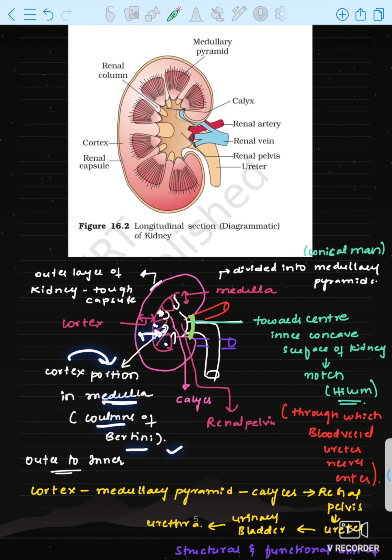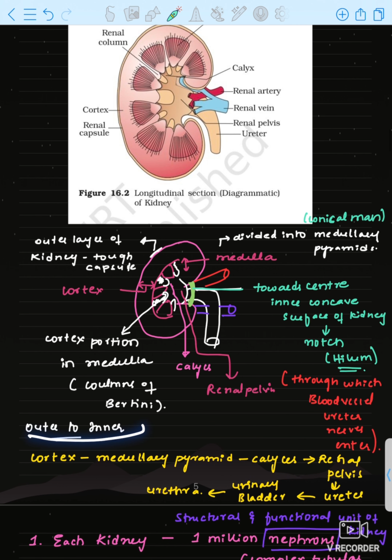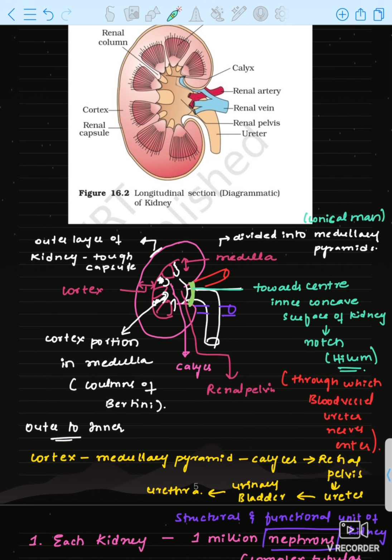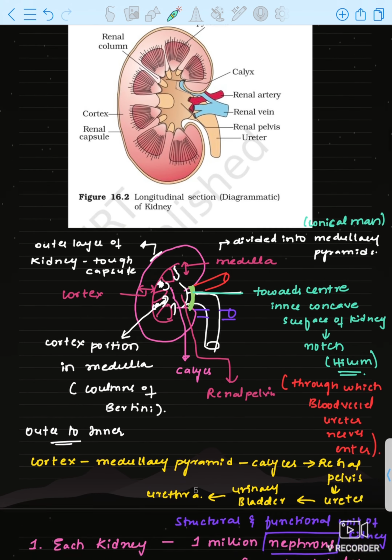that is the columns of Bertini, and these medullary pyramids will open into calyces, and many calyces into the renal pelvis, and then finally into the what? Ureter. Okay, see, from outer side to inner side. How? Cortex, medullary pyramid, calyces, renal pelvis, ureter, urinary bladder and urethra, and excrete out the urine. So this is the pathway.